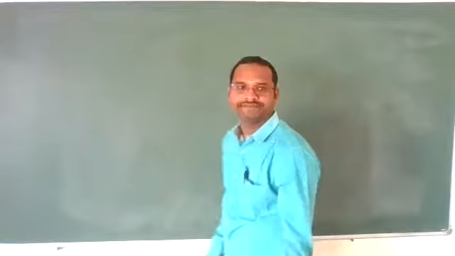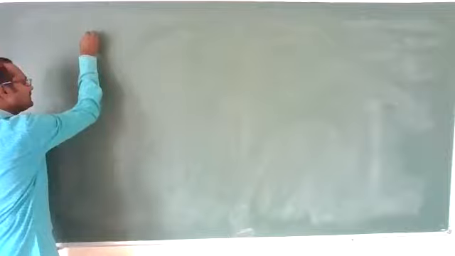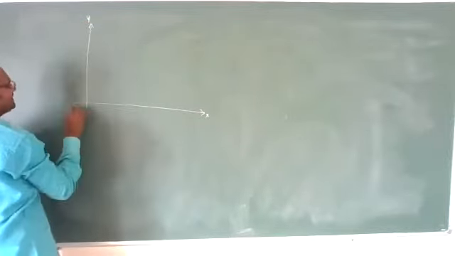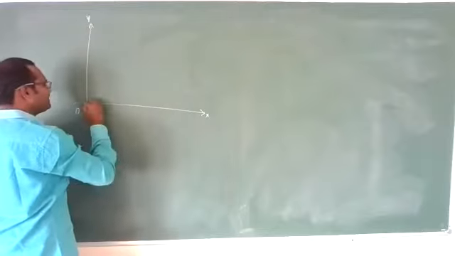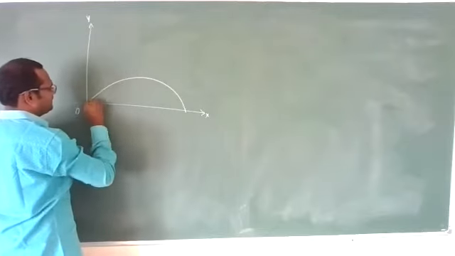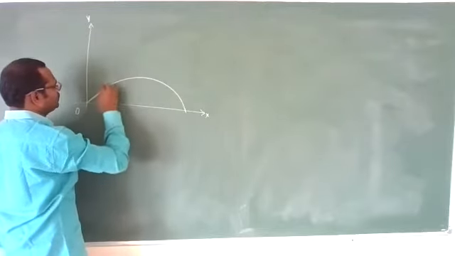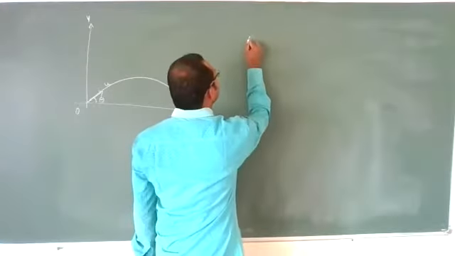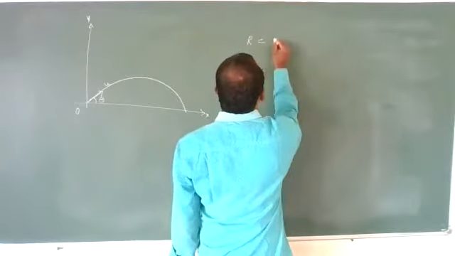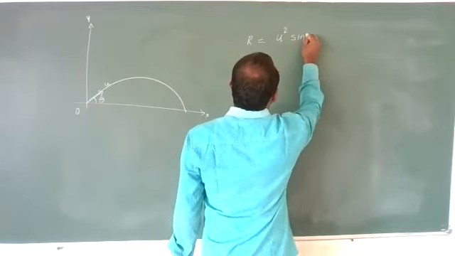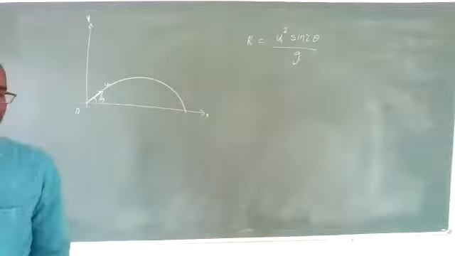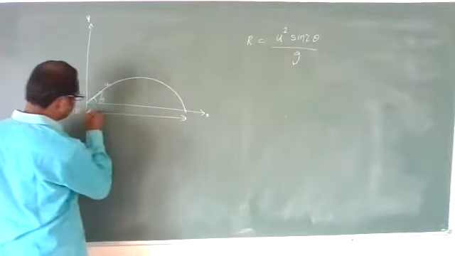One more important point. Time is the guess, we can discuss. See here, x-axis, y-axis are given. Let us imagine a projectile is projected like this, with initial velocity u at an angle theta. How much range can it travel? R is equal to u square sin 2 theta by g. This much range it can reach. This range R value is this much.